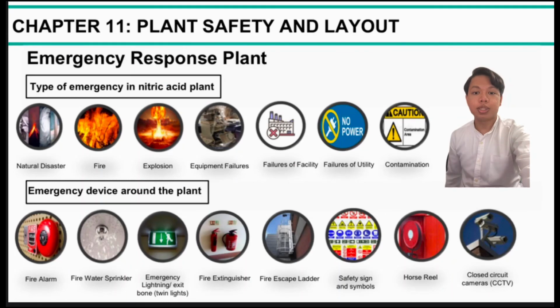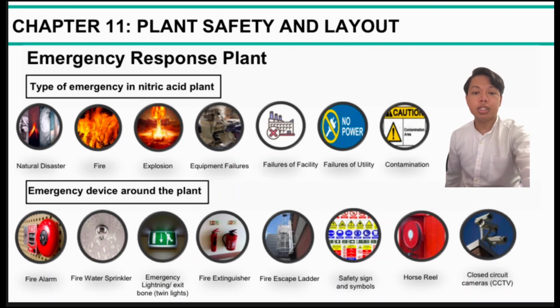Now I continue the presentation with Chapter 11, Plant Safety and Layout. There are a lot of types of emergency that could happen inside the nitric acid plant, such as natural disaster, fire, explosion, equipment failure, failure of facility, failure of utility, and also contamination of the products.